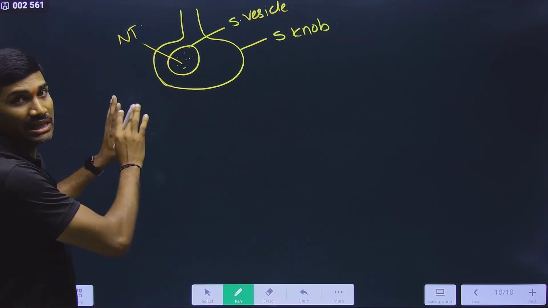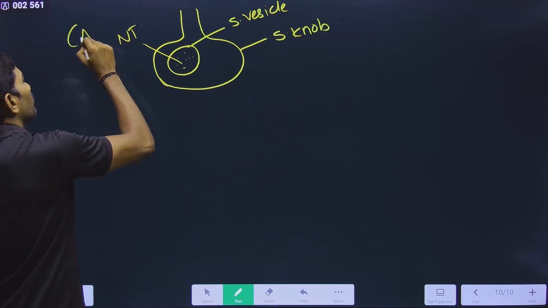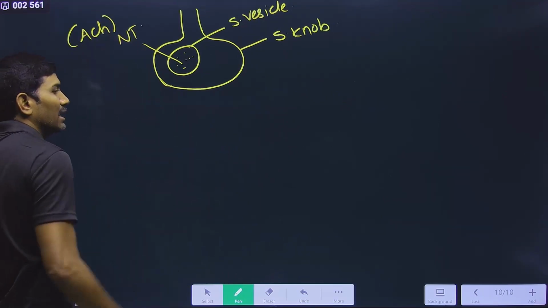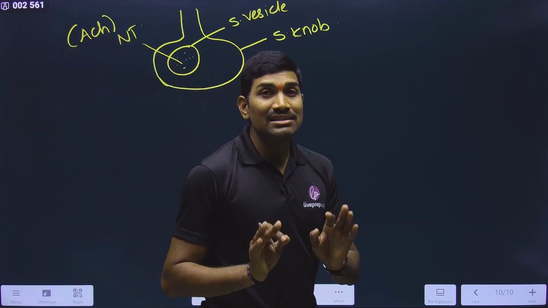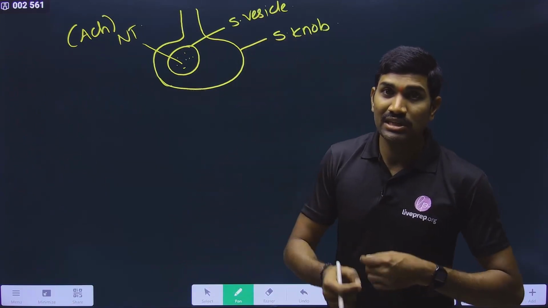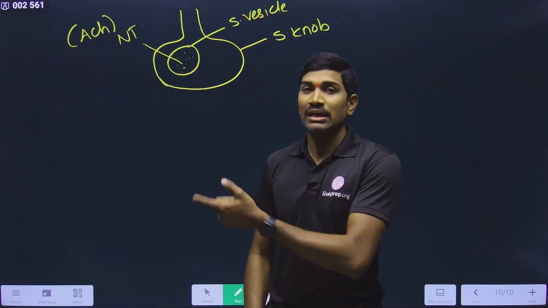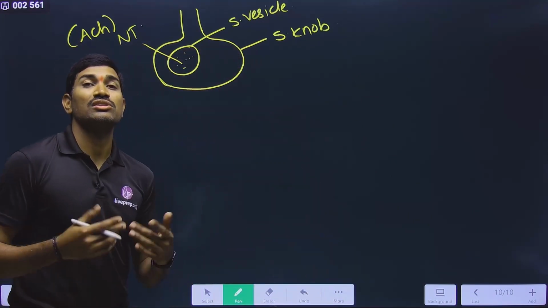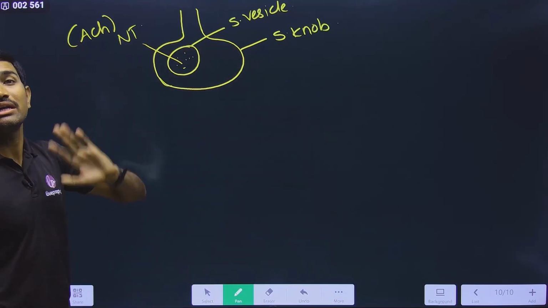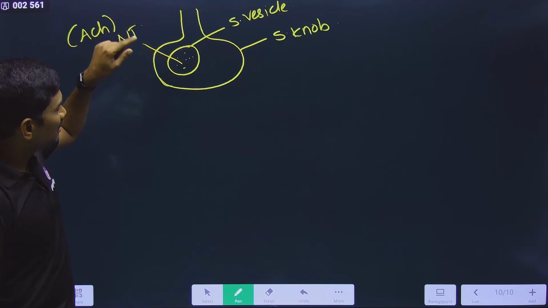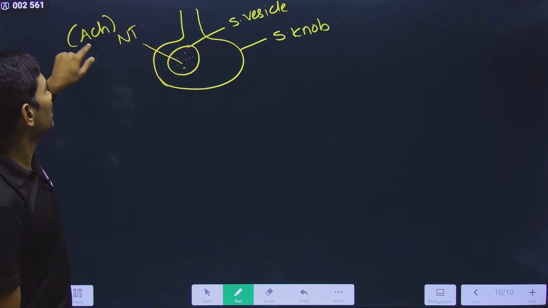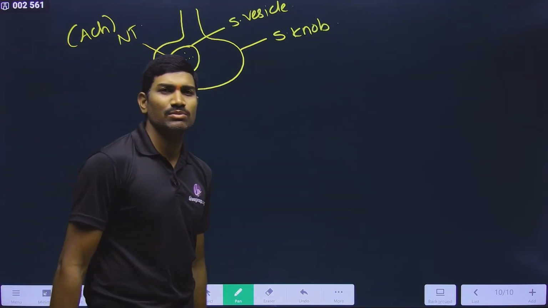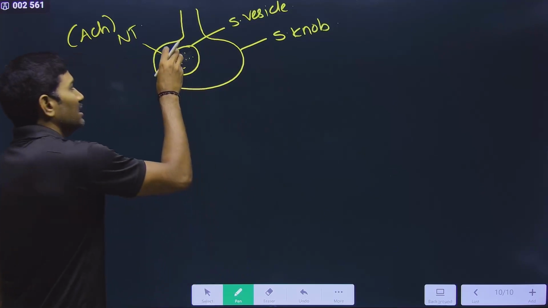For our understanding, we are taking the example of acetylcholine, ACH. I am talking with respect to acetylcholine because in nerve impulse generation and conduction we talk about acetylcholine. Let us consider that this neurotransmitter is acetylcholine. Different types of neurotransmitters exist.